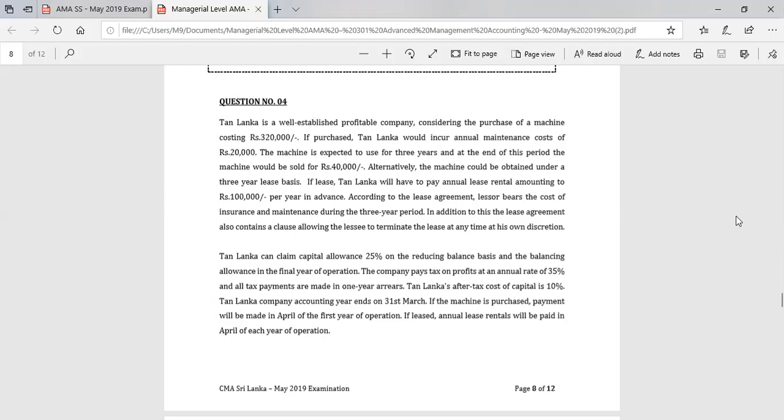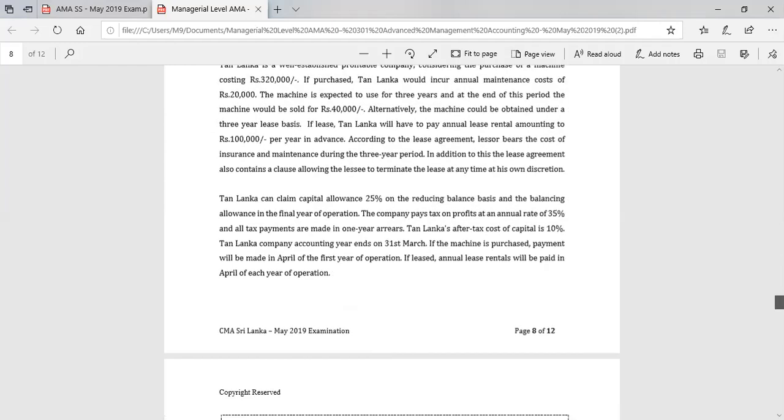TAN Lanka company accounting year ends on 31st of March. If the machine is purchased, payment will be made in April of the first year of operation. If lease, annual lease rentals will be paid in April of each year of operation, which means if they are leasing the machine, the first lease rental would be paid at the beginning of first year, and so on. So these are the details given.